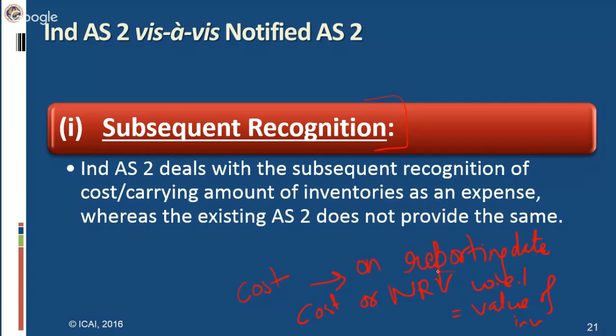So if NRV is taken as the value of inventory, say cost is 10,000 and NRV is 8,000, you are going to value your inventory at 8,000.